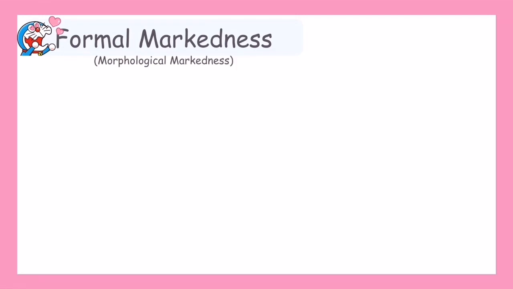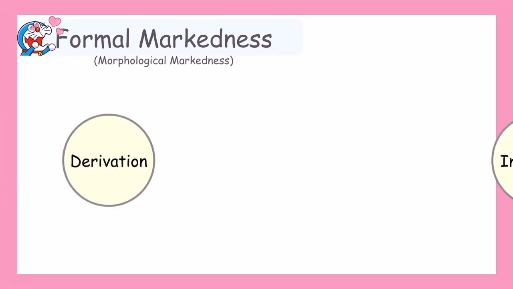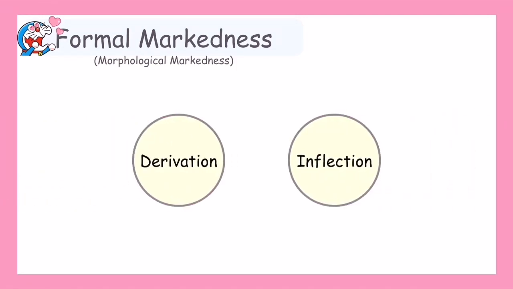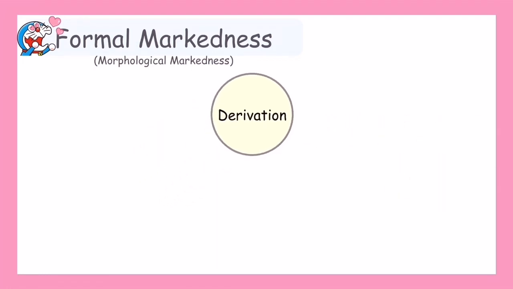Let's start with the first one. Formal or morphological markedness mainly reflects through derivation or inflection. We will focus on derivation. Derivation is a major method of English word formation, which refers to the creation of new words through adding a prefix or suffix to the original words. Formal markedness only presents an opposite relationship through formal or structural opposition.